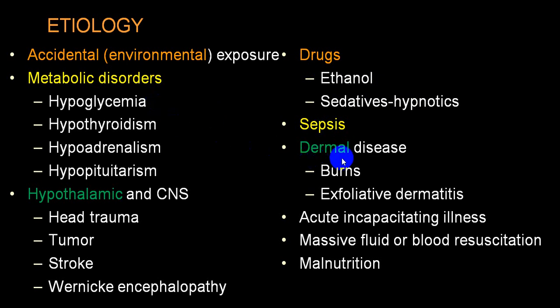Then come skin disorders like extensive burns, exfoliative dermatitis, and even scleroderma. Once in a while, acute incapacitating illnesses and massive fluid or blood resuscitation can end up with hypothermia. This is usually iatrogenic. Severe malnutrition can also end up with secondary hypothermia.